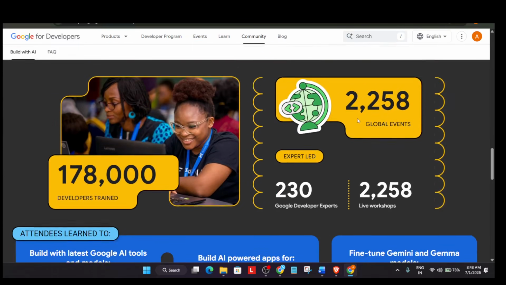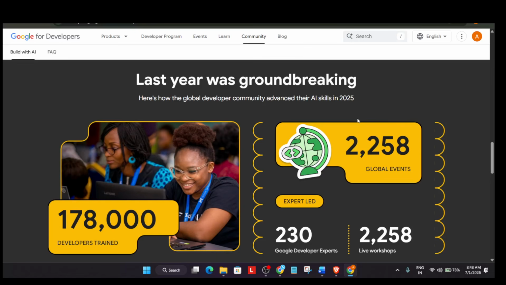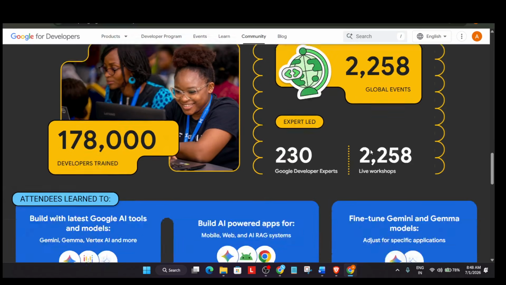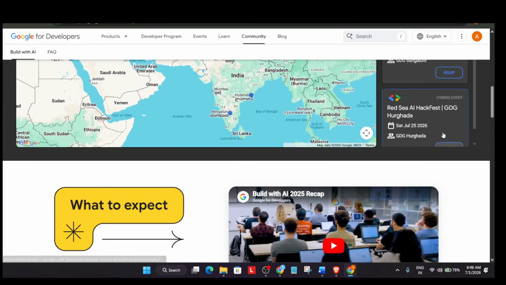Before that, you need to understand that more than 1.7 lakh people have already been trained with this opportunity, and it is currently a global event. It means if you're watching from India, you can apply. If you're watching from different countries also, you can apply. It's a global opportunity.